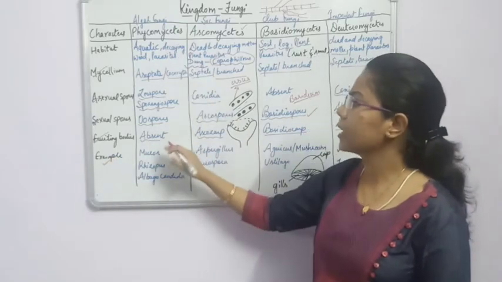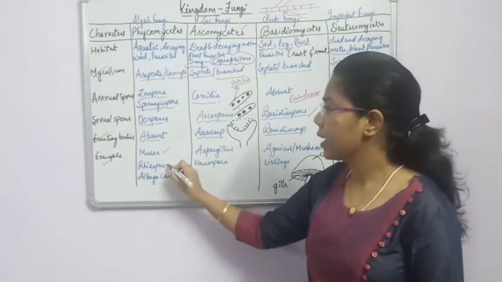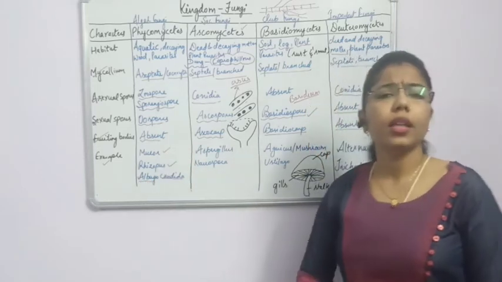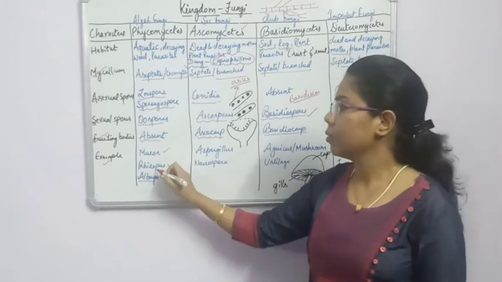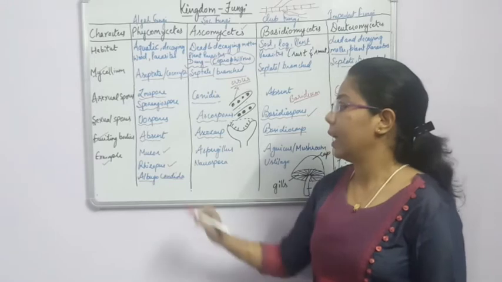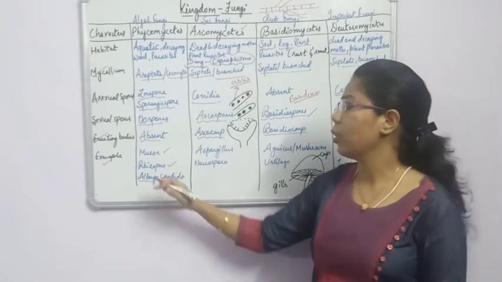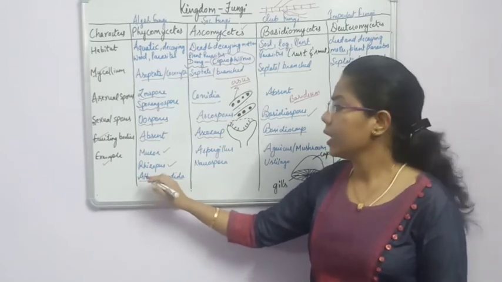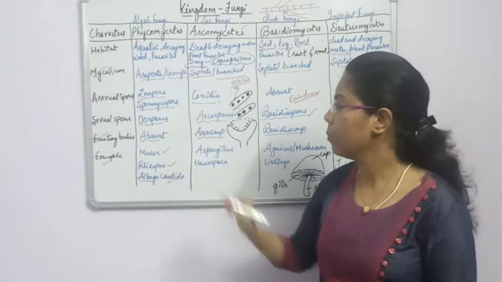If you see the examples of Phycomycetes, they are Mucor, Rhizopus, Albugo, Candida. Rhizopus is the fungus which grows on stale bread. And what is Albugo Candida? The white rust, the fungus which forms on the mustard. It is due to Albugo Candida. This question is very important.